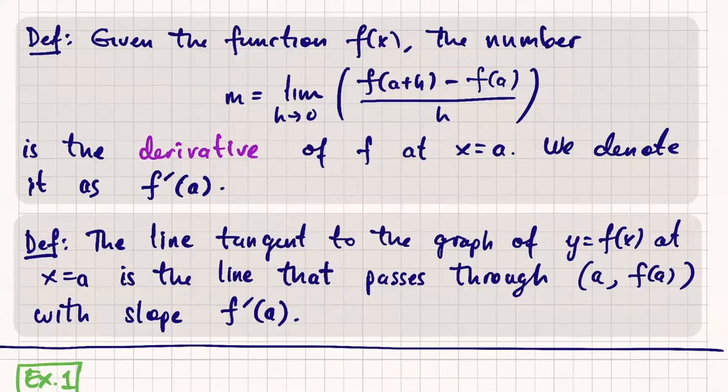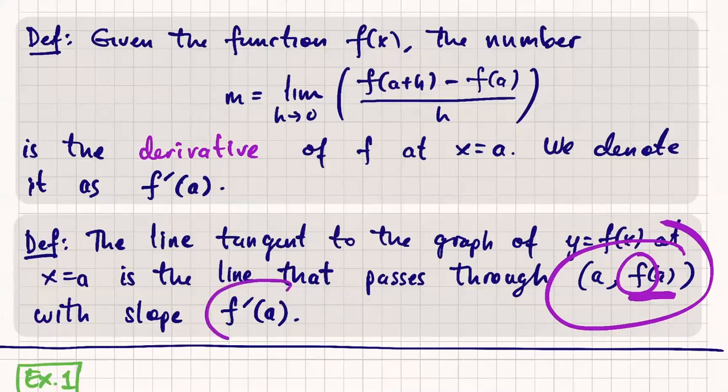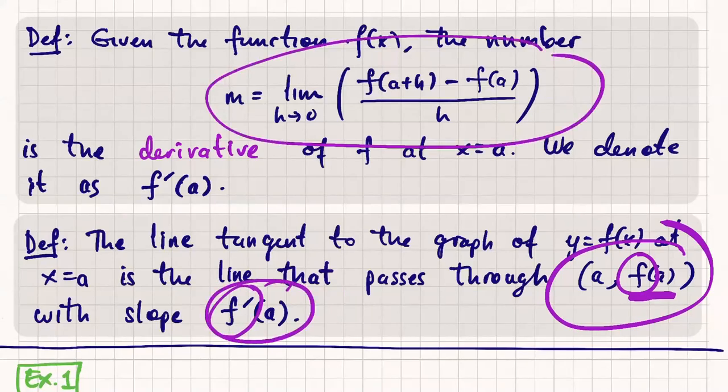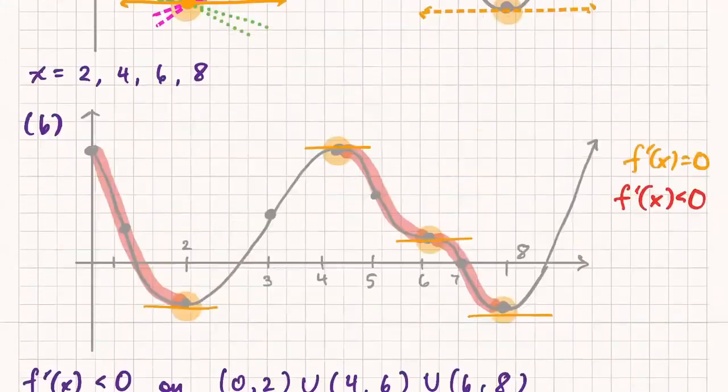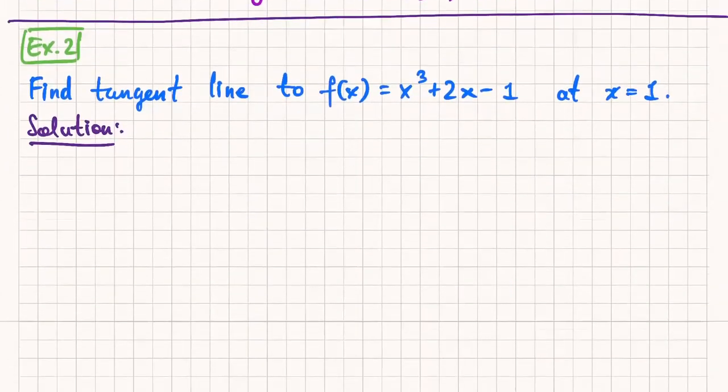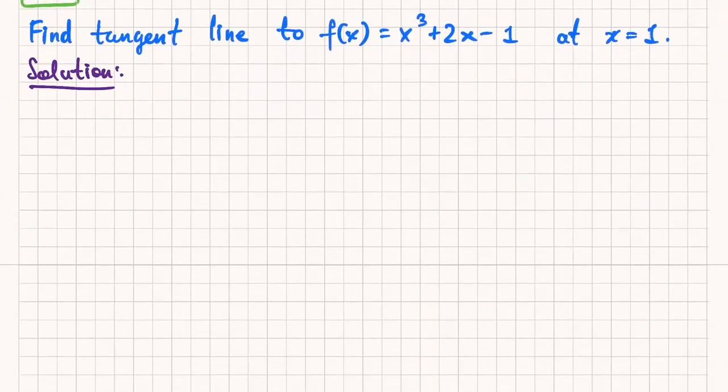So to find this tangent line, getting the point will be very easy, right? Because that comes from the original function. Notice it's f of a. The y value of that point is from the original function f. But the slope of the tangent line comes from this derivative f prime, and that's this whole limiting thing, this whole limit. So let's now compute that. Okay. So just to make it clear, so in that language from before, a is equal to 1.